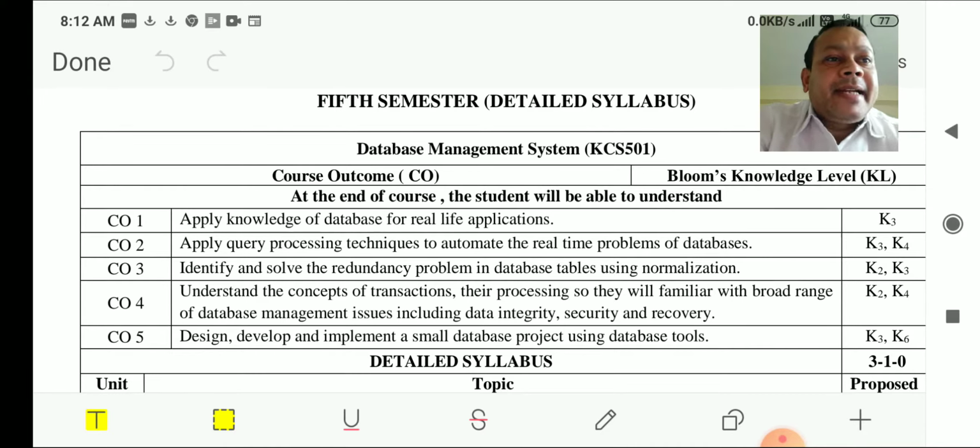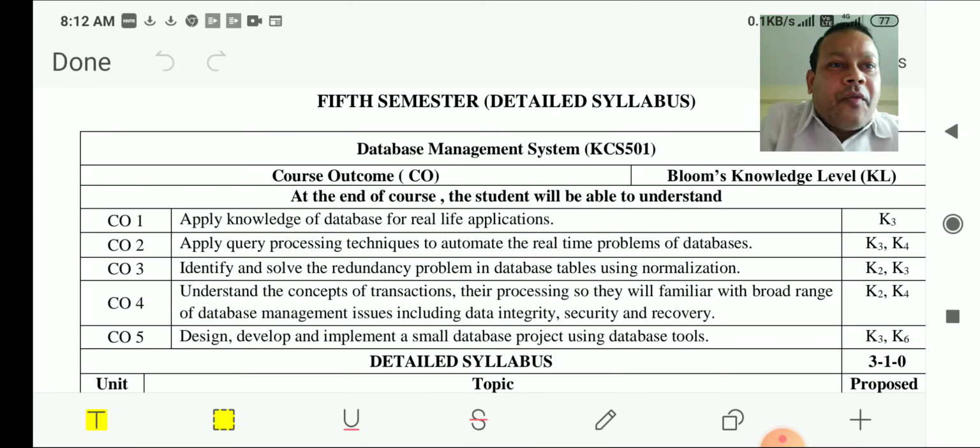And towards your right hand side, Bloom's taxonomy is given. Bloom's taxonomy is nothing but the toughness level related to your topic. If it is K1, it is a little bit easier: we remember something, we understand something, we apply something. In this way the entire concept is going to be taken care of. Clear? So Bloom's taxonomy is given towards your right hand side, from K1, K2, K3, K4 and so on. Clear?